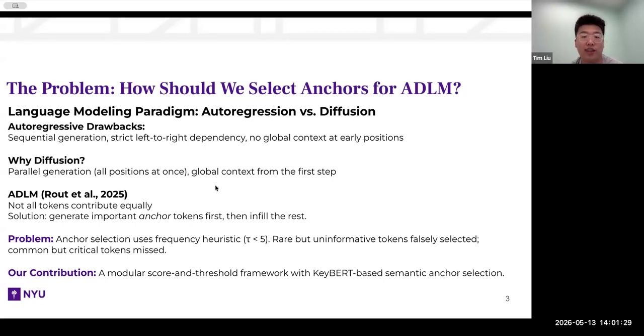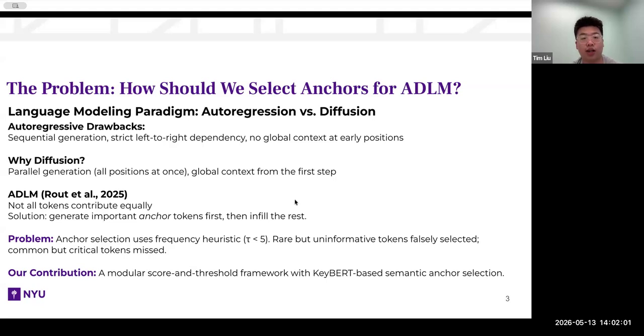However, the original ADLM selects anchor words using a simple frequency-based heuristic. In other words, rarer tokens are considered more important than words with high frequency. The problem is that rare words are not always more important than words with high frequency. So our contribution is to rethink anchor selection. We propose a modular score and threshold framework where each token receives an importance score and anchors are selected based on that score.